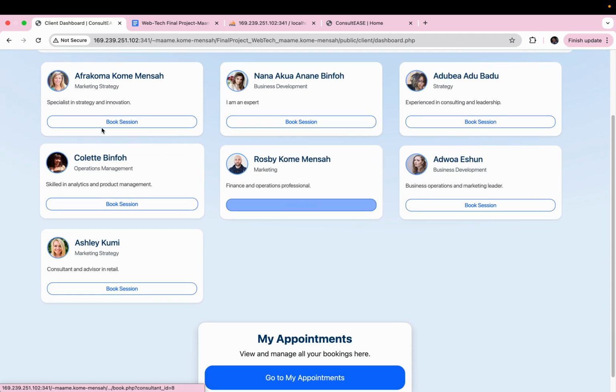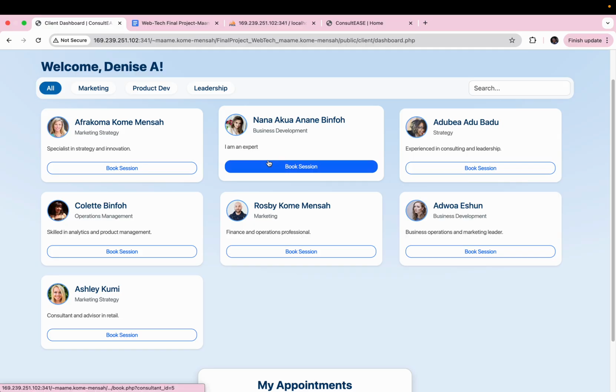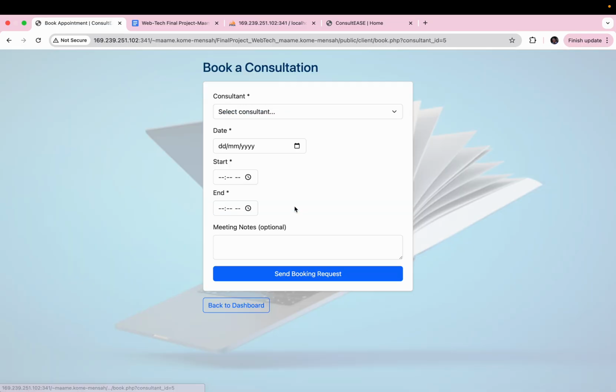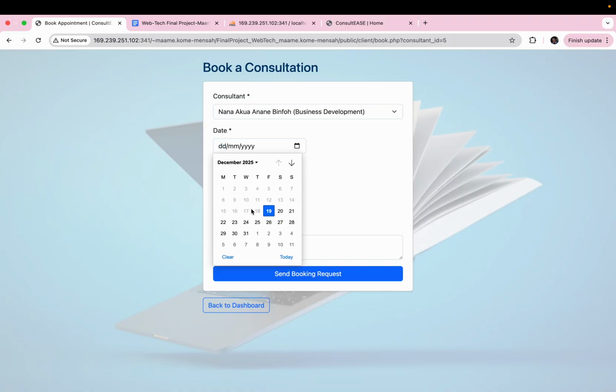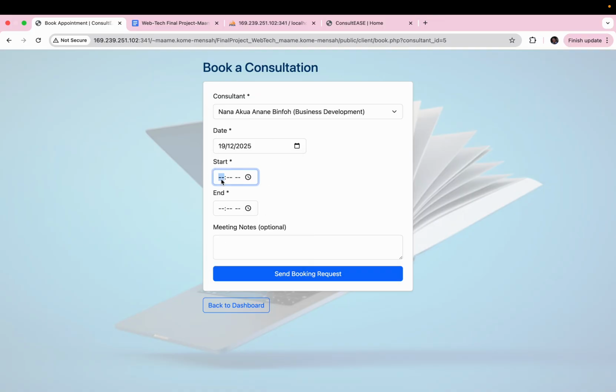So these consultants here are actually active consultants that are on the platform. It's not placeholders. Every consultant here has credentials that work. So now I'm going to try booking a session, and I'm going to book this particular consultant. Now my platform does not allow you to book a day that has passed, hence why this is blurred out. So we pick today, and then we pick a start time.